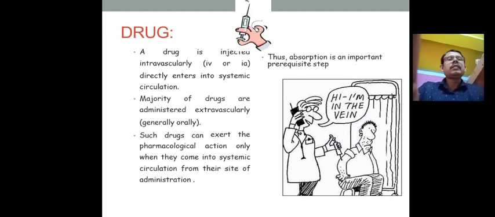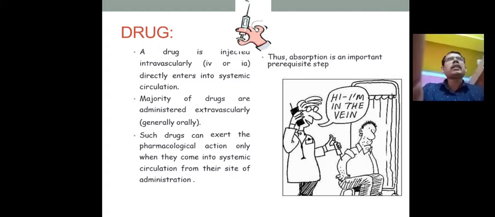If the drug is administered directly through the intravenous route, 100% of the drug is absorbed. But in the case of oral administration, it is very important whether it is absorbed or not.